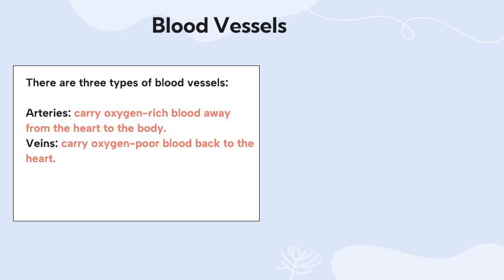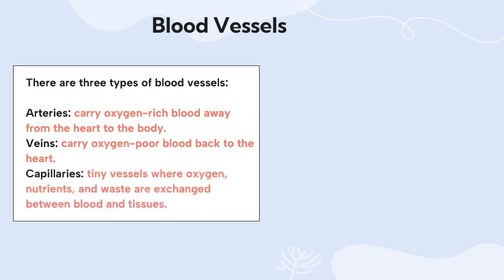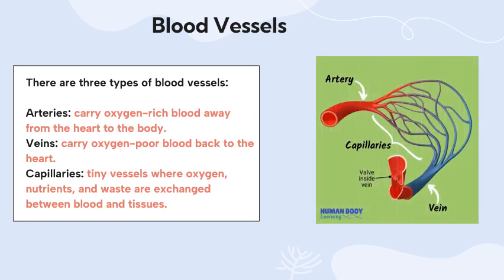They used the oxygen, so now the blood is low in oxygen, so it needs to go back to the heart through the veins. So these are the veins that carry oxygen-poor blood back to the heart. And the capillaries, they are tiny vessels where oxygen, nutrients, and wastes are exchanged between blood and tissues.